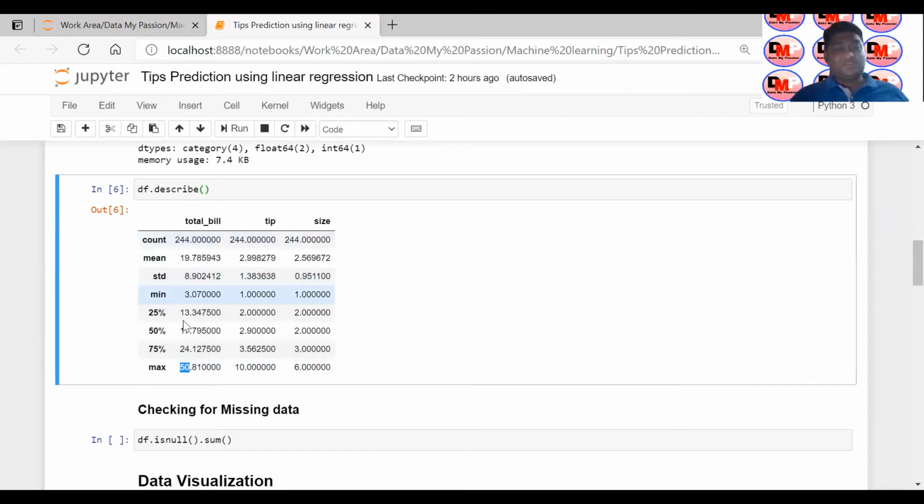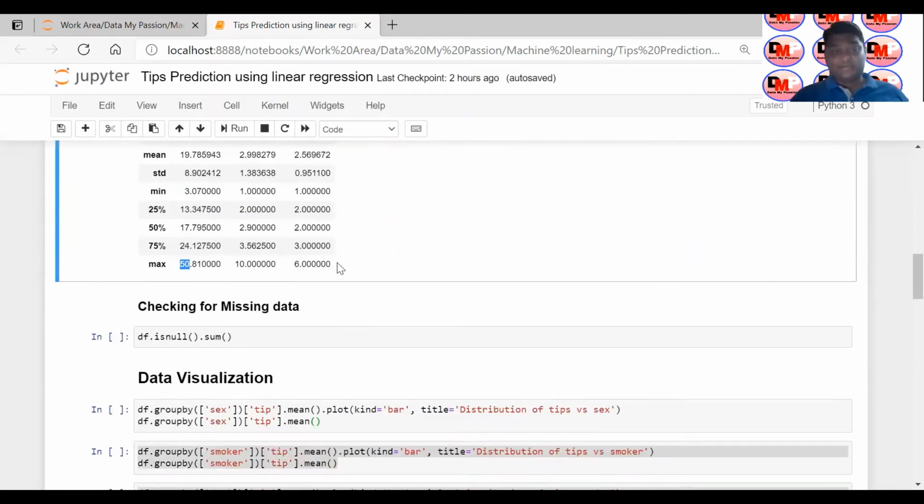Okay. Similarly, for tips, you can see a similar kind of description of your data. So that's how you can describe your data using the describe method. Okay.